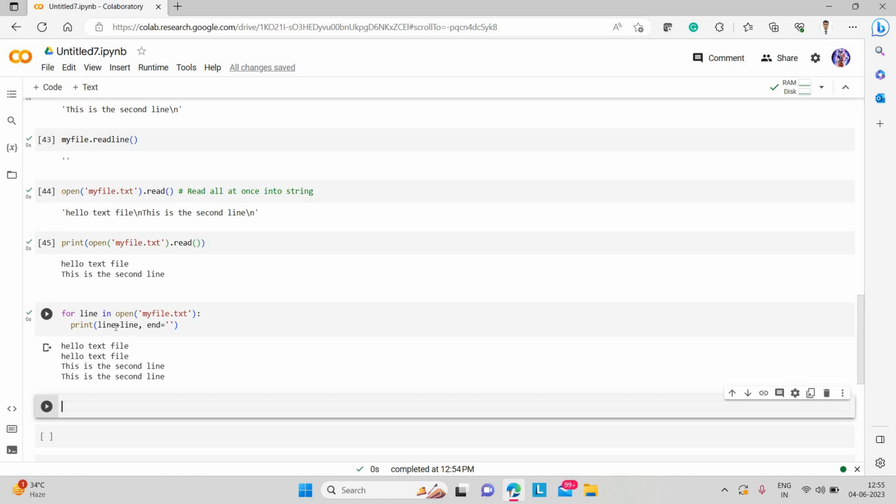Numbers are numeric category, string is a sequence, list is a sequence, dictionary is a mapping, tuple is a sequence, file is an extension, sets is a set, frozen set is a set, byte array is a sequence. So string, list, tuples, byte arrays, these are all sequences.